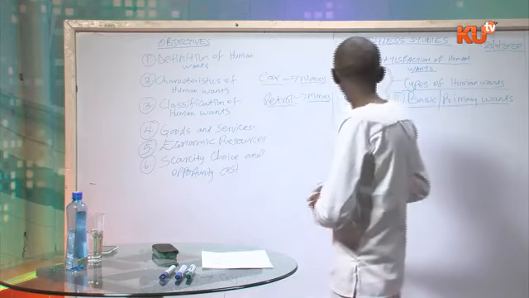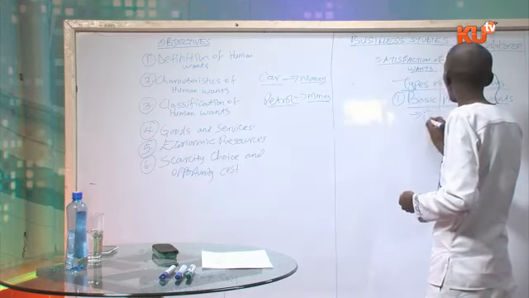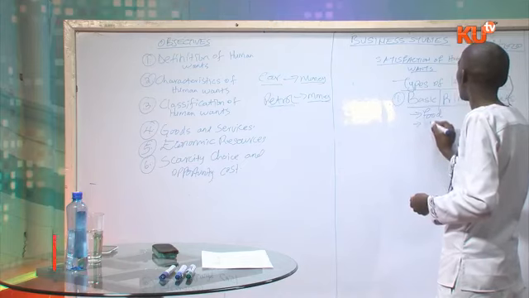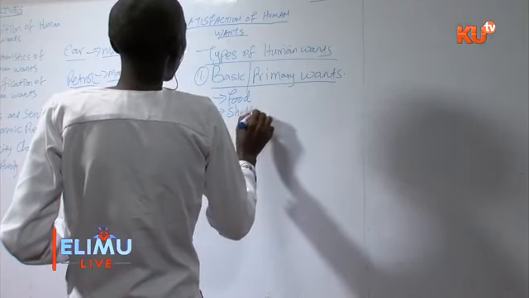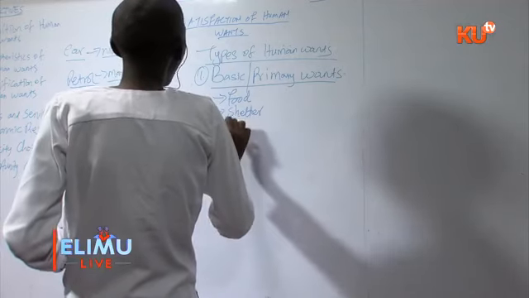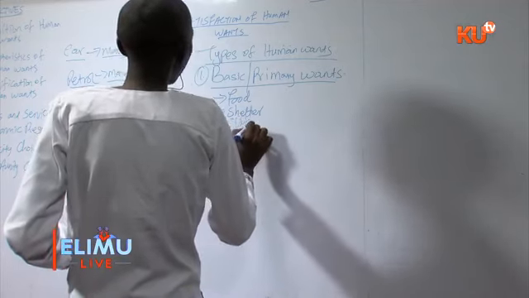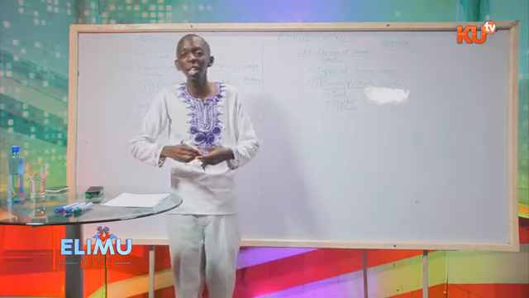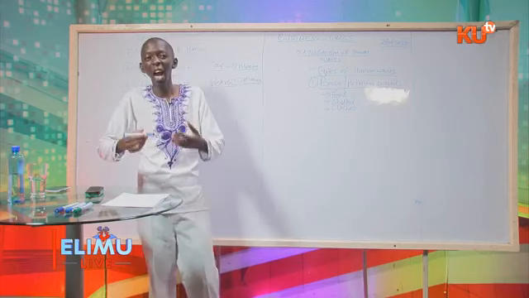One is food. You cannot live without food. Two is shelter. You cannot live without a house or somewhere to live. And three is clothes. So we have three basic ones, that is food, shelter, and clothes.